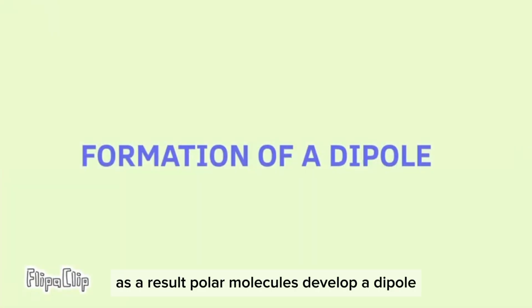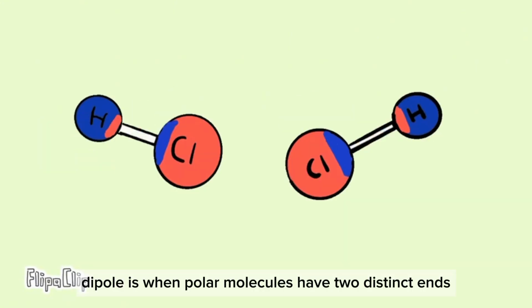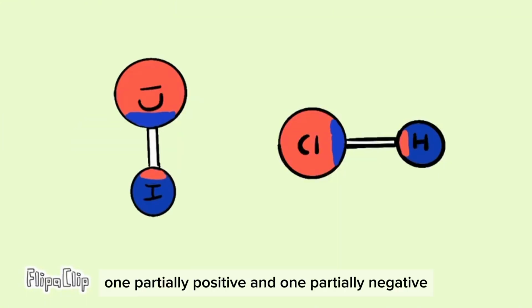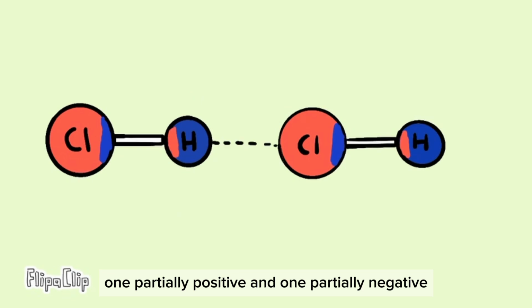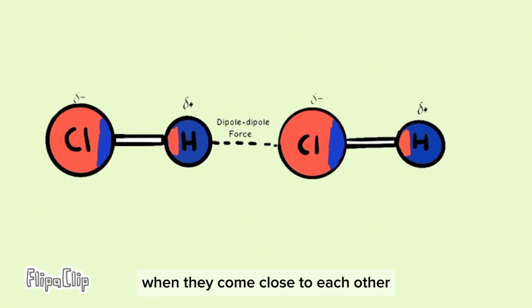As a result, polar molecules develop a dipole. A dipole is when polar molecules have two distinct ends, one partially positive and one partially negative. Let's look at these HCl molecules. Since they are polar molecules, when they come close to each other, dipole-dipole force is formed.